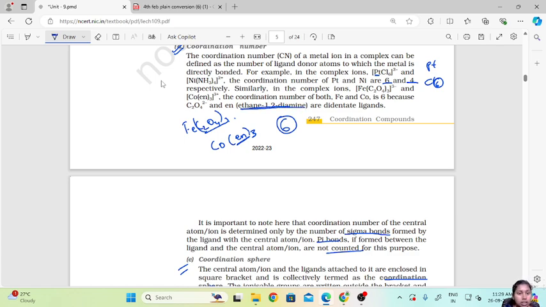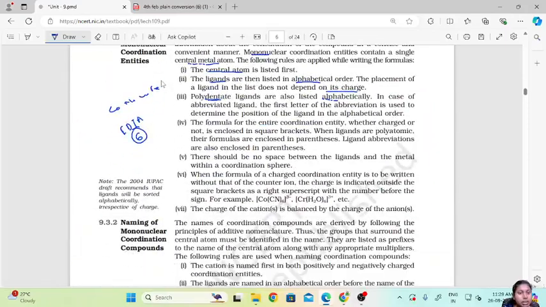This is a bidentate, right? But we write it in an abbreviated form, that is en. Ethane-1,2-diamine, we represent it in an en form, that is an abbreviated form. For this abbreviated form also, we consider the first letter to arrange the ligands in alphabetical order.